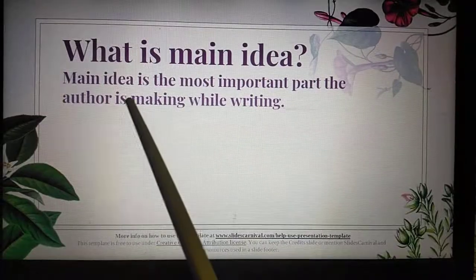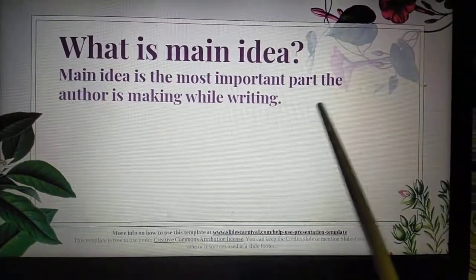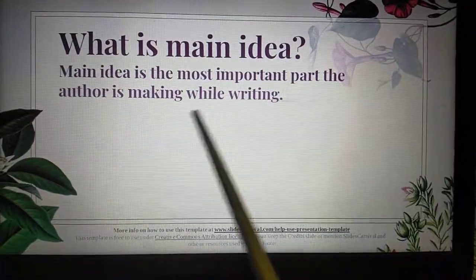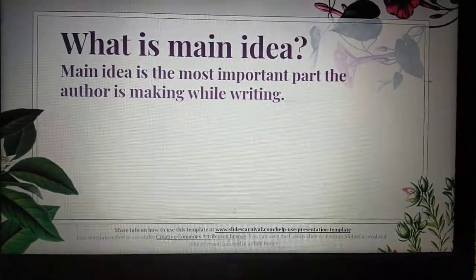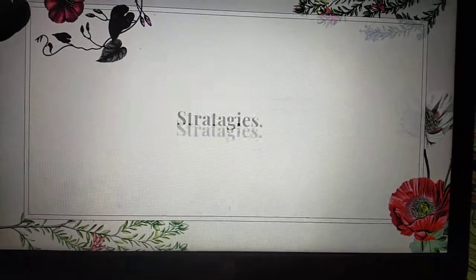What is the main idea? Main idea is the most important point the author is making while writing. So the whole text is based on the main idea.